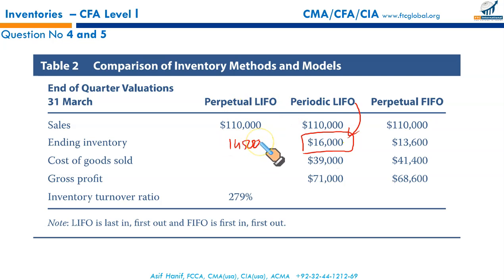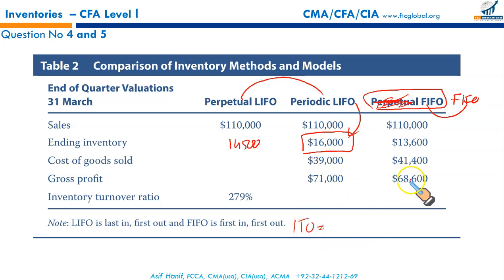So remember, gentlemen, an important point: perpetual LIFO and periodic LIFO usually give different results. But perpetual FIFO and periodic FIFO always give the same result. That's why whenever it's FIFO, writing perpetual or periodic won't make any difference. They are the same. So we have to calculate the inventory turnover, which is equal to CGS, which is given here as 41,400, divided by either this or this or this.